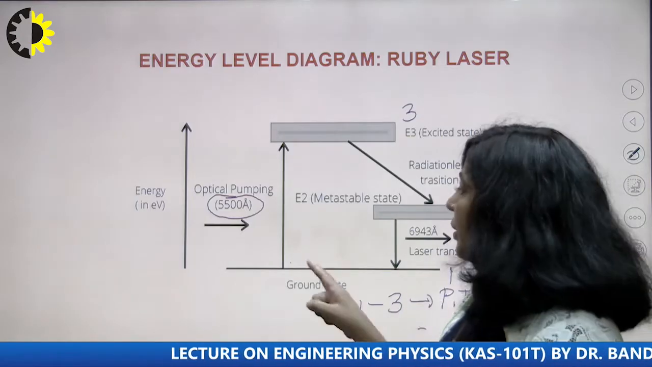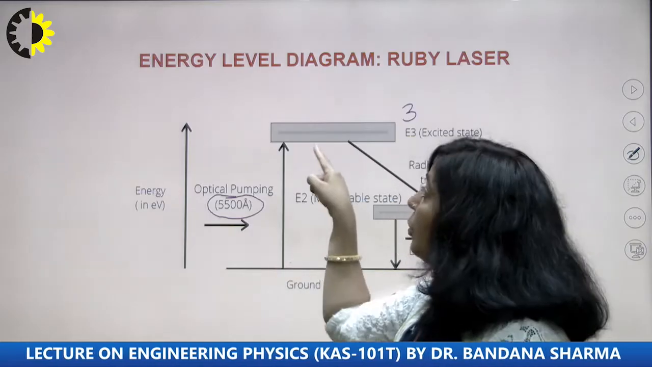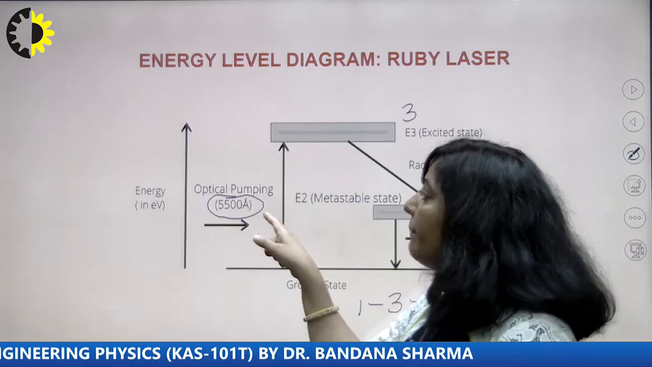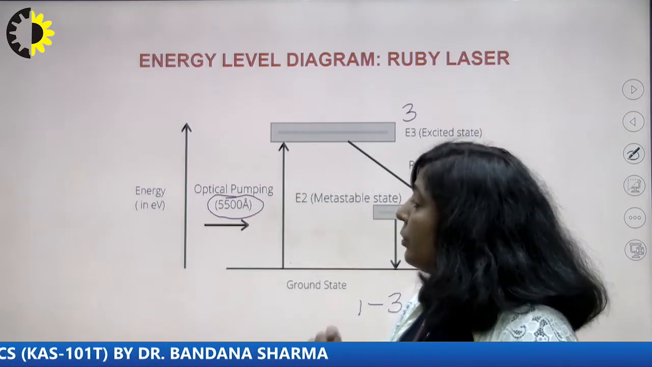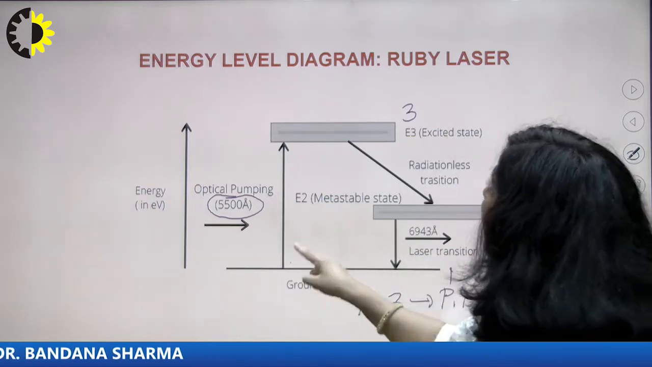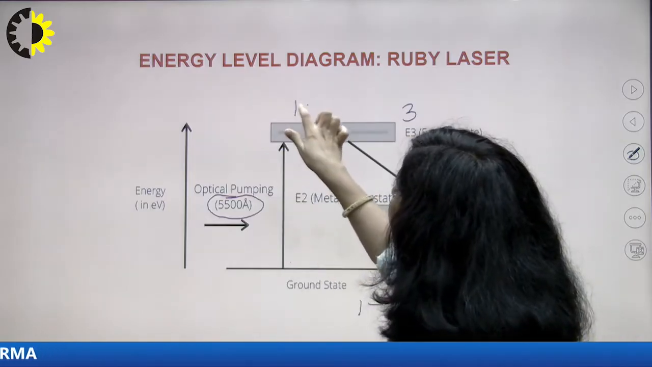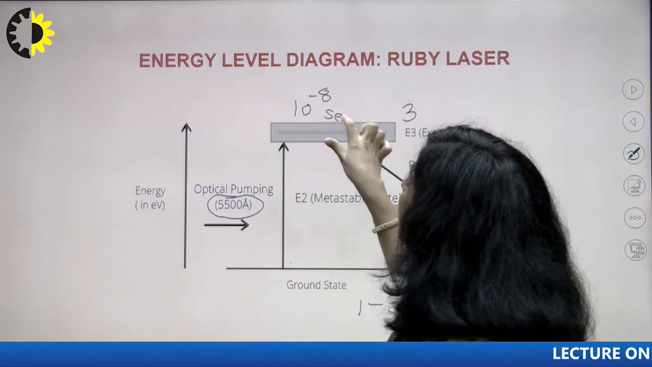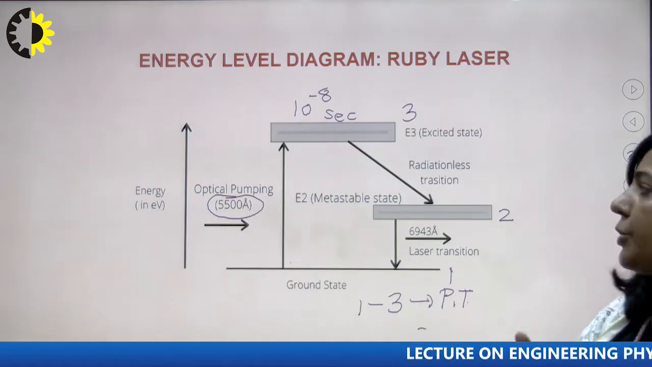So the first transition in a ruby laser is from the ground state to this excited state, and that transition is known as the pumping transition or optical pumping transition, and due to this transition, chromium ions will be pumped from state number 1 to 3. Now you know this state is an excited state, and these chromium ions cannot stay here for a longer duration. They can stay here only for a short duration.